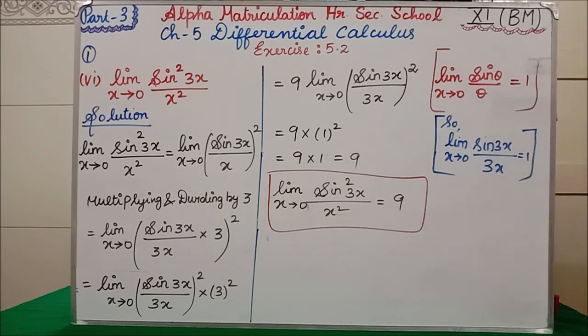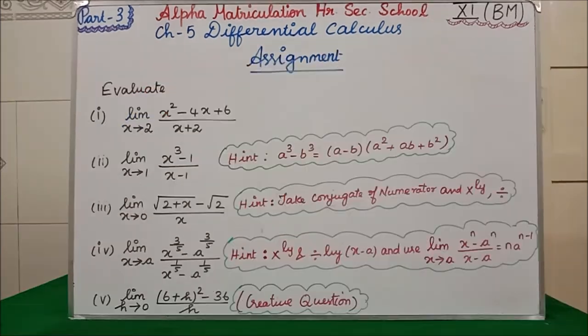Now these two things you have to write on the side, in the rough column only. Next you are going to see your assignment. With that assignment we are completing the part 3 video. In part 3 video, these 5 problems you are going to do as assignment. I have written a hint on the side, and according to that you are going to try.